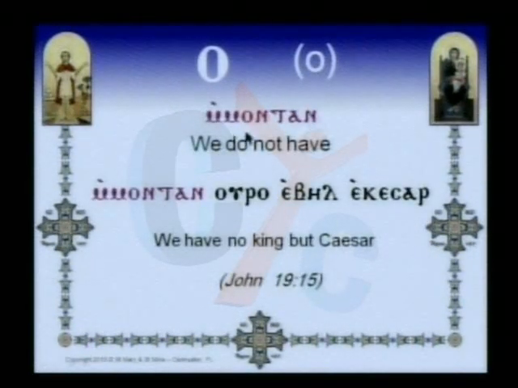And here we gave the example of we do not have, M1TAN. And I'll remind you, we have is U1TAN. We do not have, M1TAN. So here in John 19, the Jews were saying, M1TAN uro evil, except a Caesar, we don't have a king except Caesar.